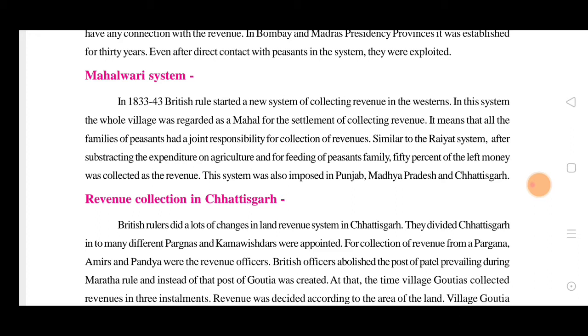Similar to the Raitwari system, after subtracting the expenditure on agriculture and the feeding of peasant families, 50% of the leftover money was collected as revenue. In the Mahalwari system, 50% of the leftover money collected from all the villagers was given as land revenue. This system was imposed in Punjab, Madras and Chhattisgarh.